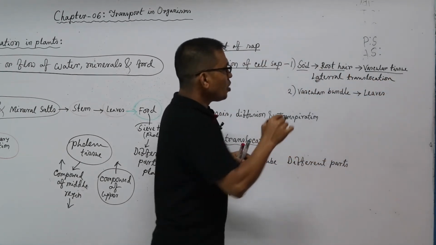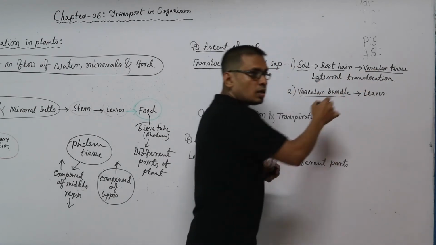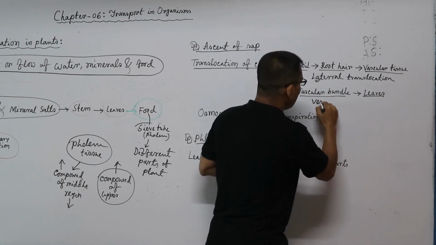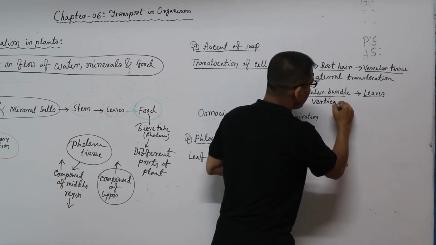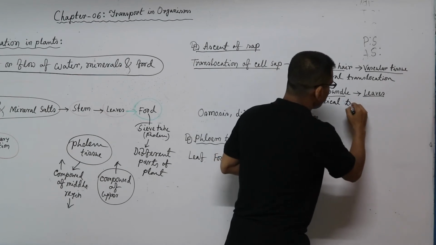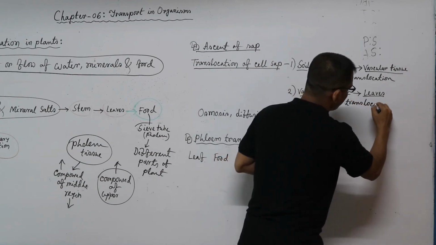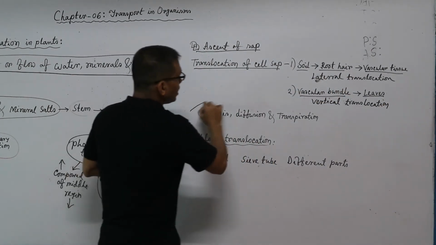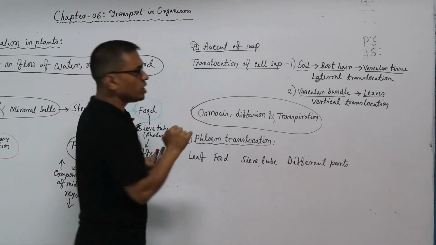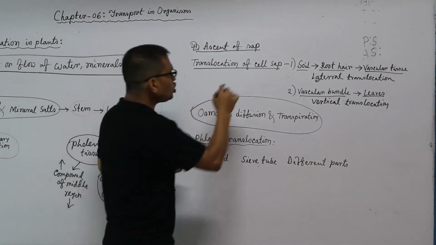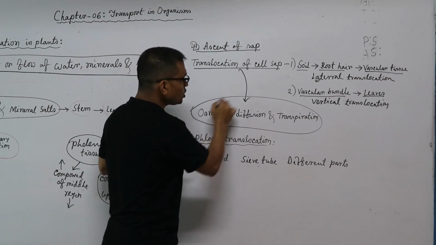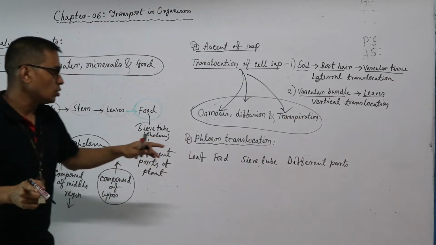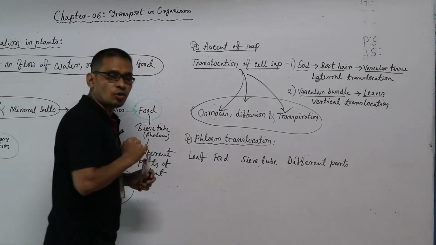And from vascular tissue or vascular bundle, this cell sap reaches the leaves. It is vertical translocation. And translocation is accomplished by the combination of three processes: osmosis, diffusion and transpiration.